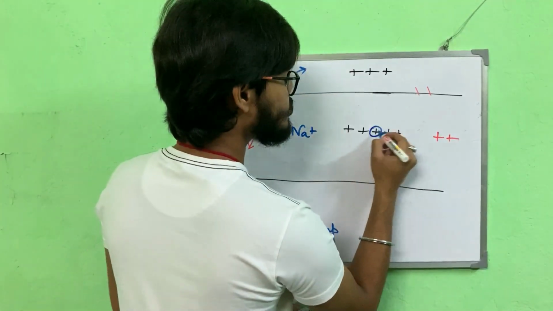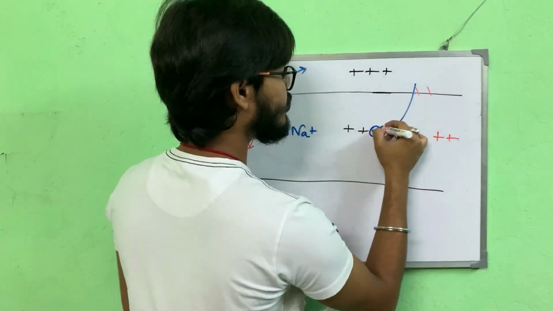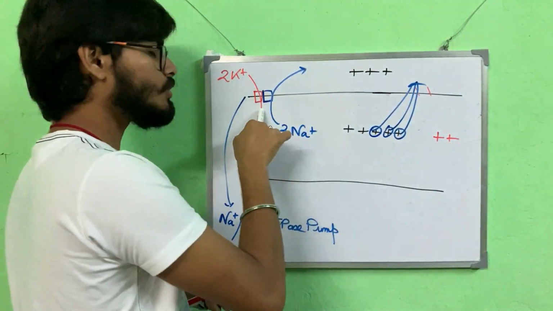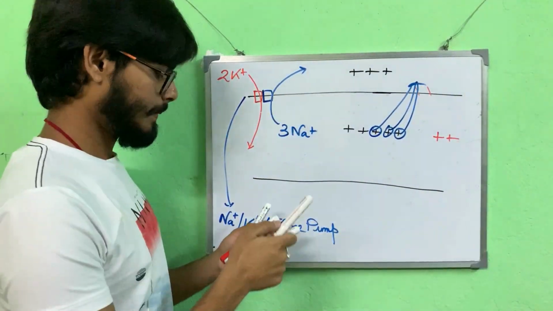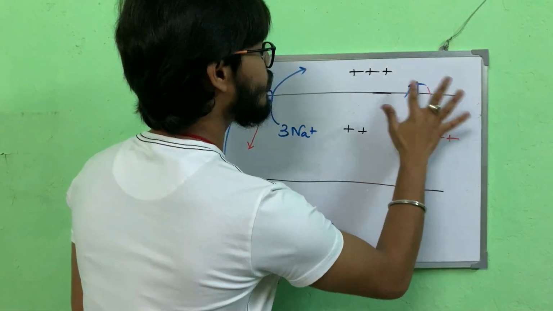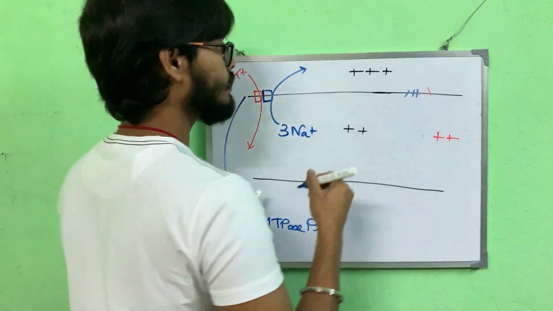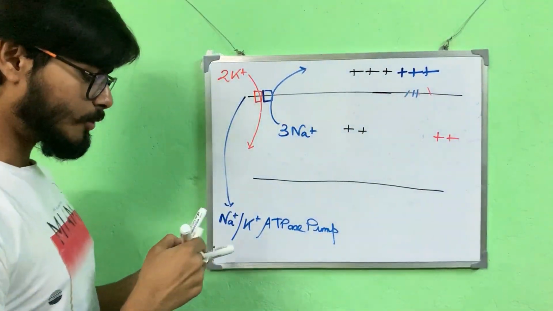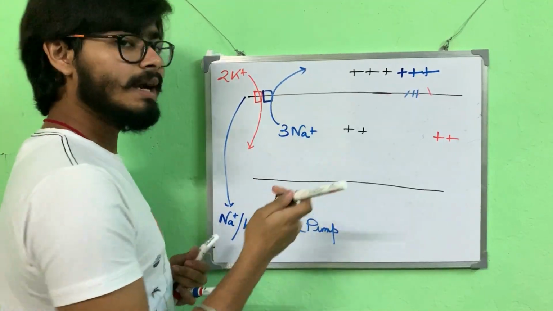So say these are the 3 sodium ions, I take them outside. This is happening through the sodium potassium ATPase pump. Let's erase these 3 and redraw them here using blue: 1, 2, 3. Now let's count the total positive charge outside and inside.